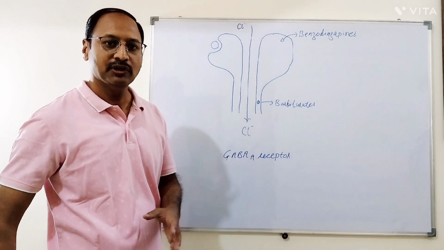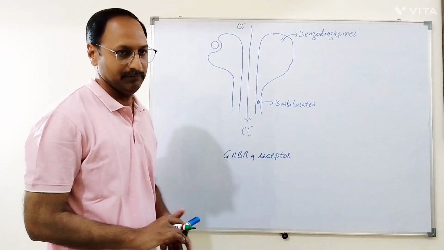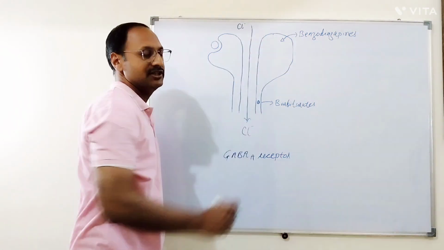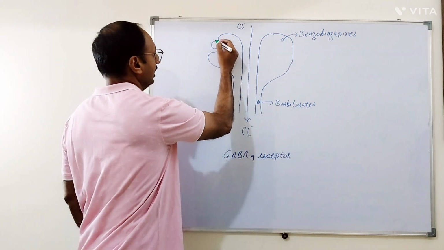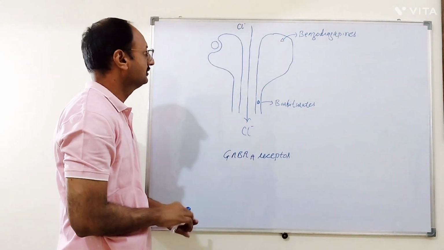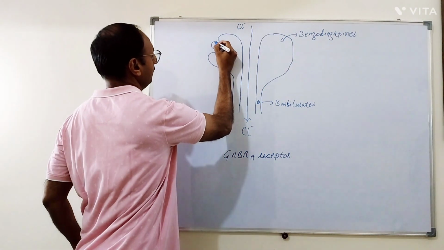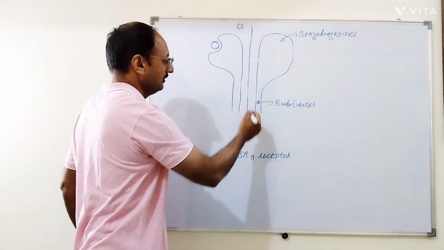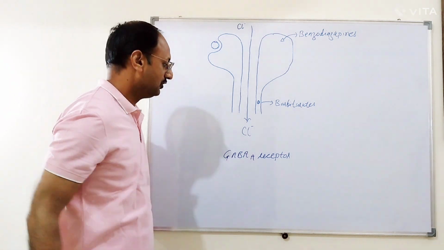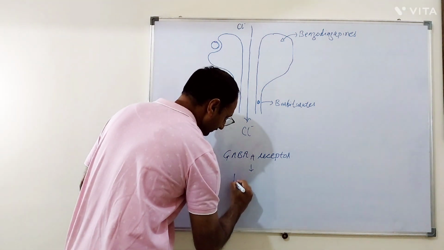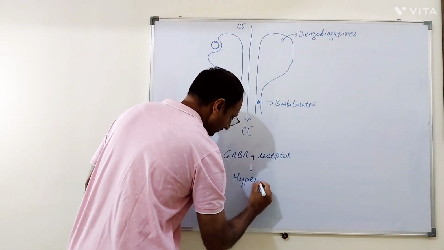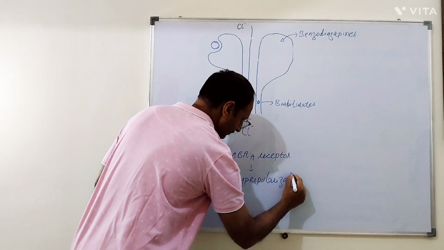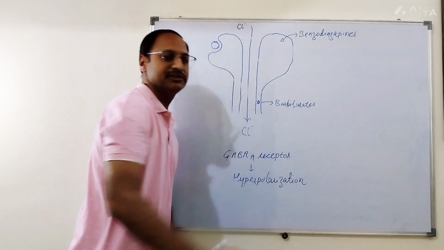Benzodiazepines and barbiturates both act on GABA A receptors. These GABA A receptors are linked with chloride ion channels. When GABA binds with these receptors, it opens the chloride ion channels, which leads to influx of chloride ions, which causes hyperpolarization and decrease in membrane excitability.